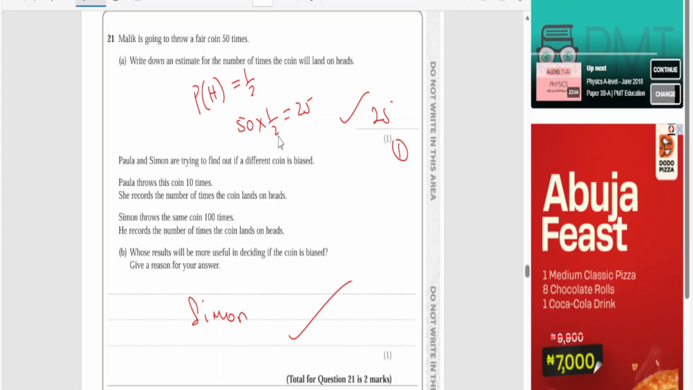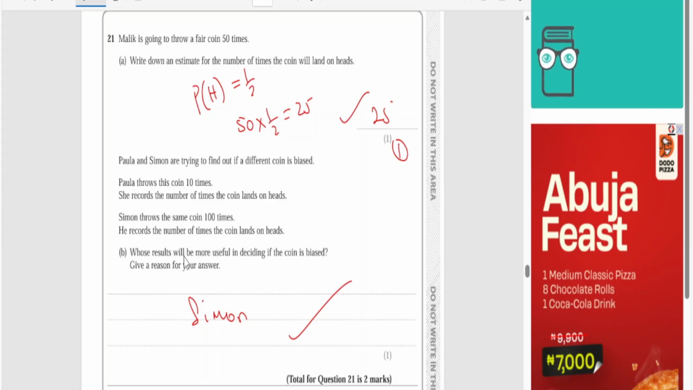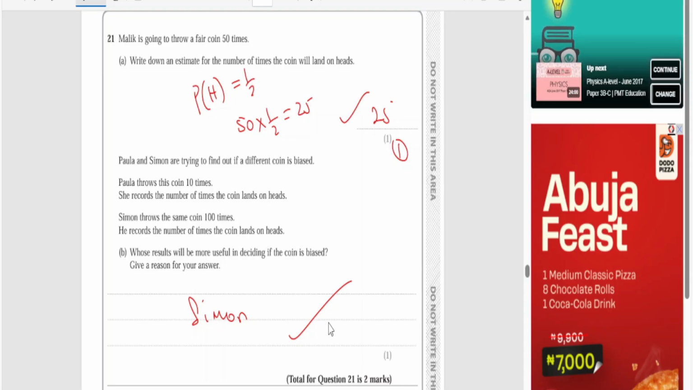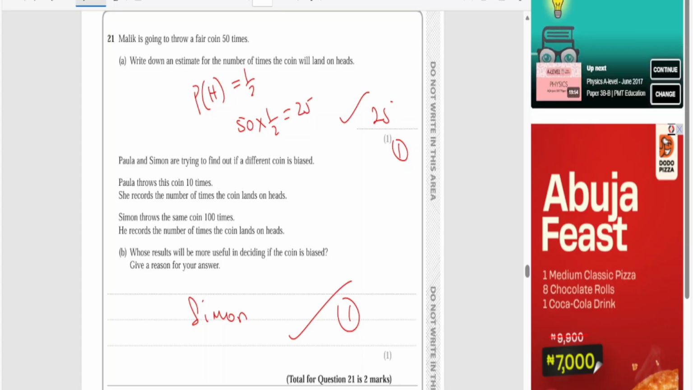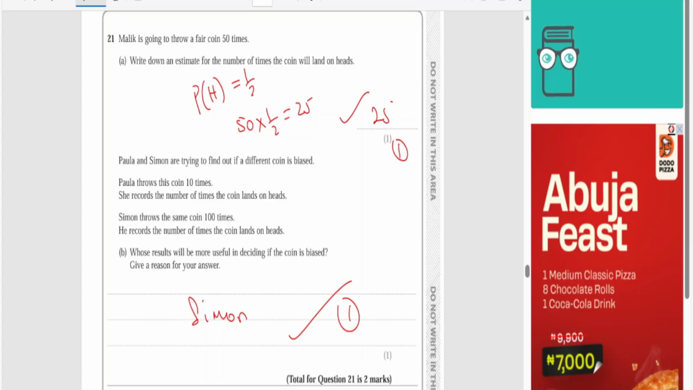If you use half to multiply 10, you get 5. But when you use half to multiply 100, you get 50. So the person who throws it 500 times should be more accurate. So one mark on each of them. That is number 21, 2 marks. Then number 23, because we have done 22 earlier.